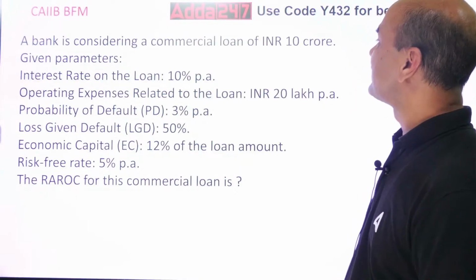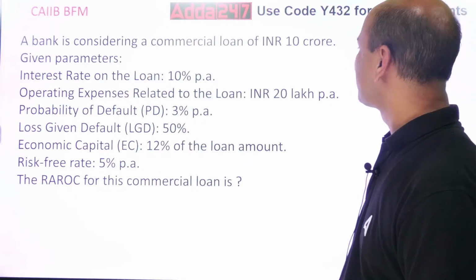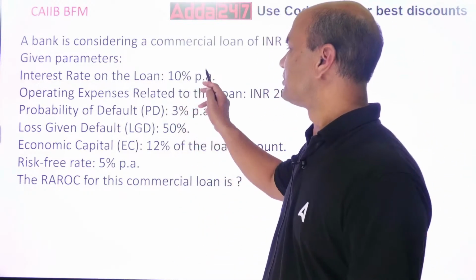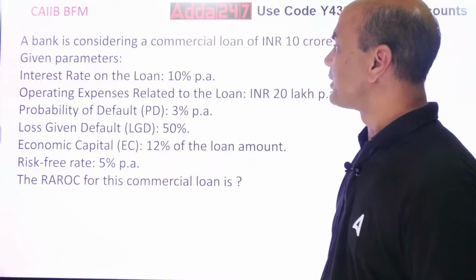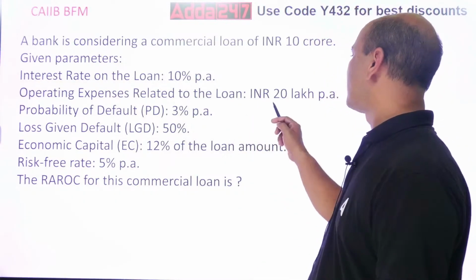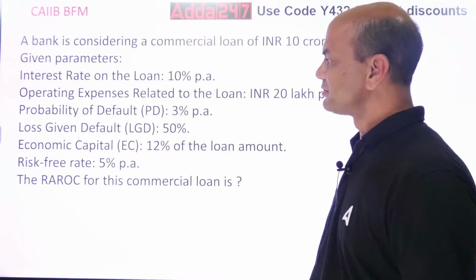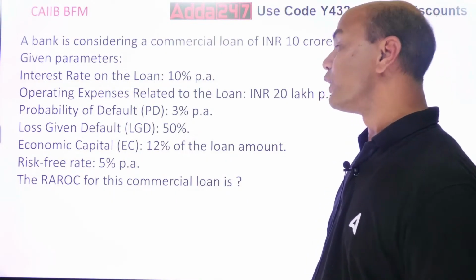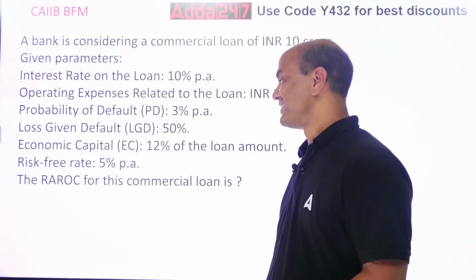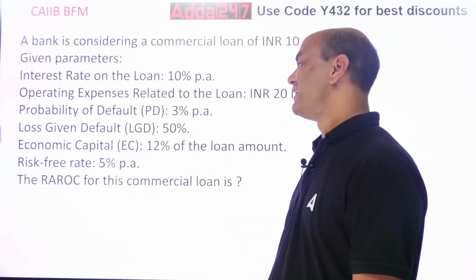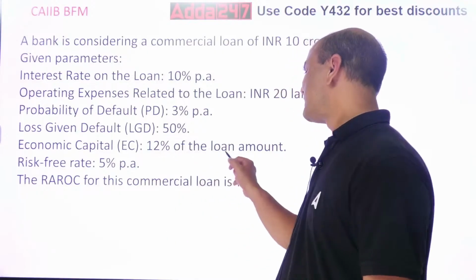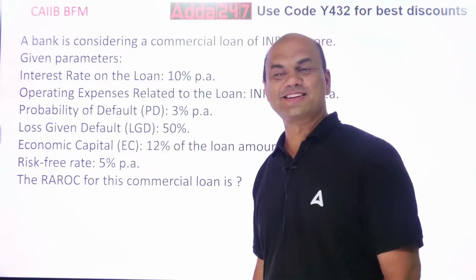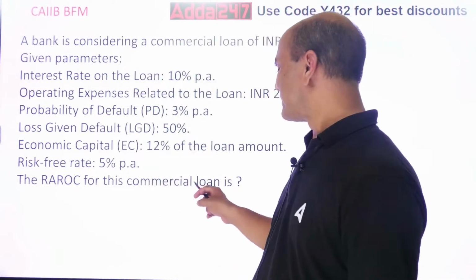A bank is considering a commercial loan of INR 10 crores. Given parameters: interest rate on the loan is 10% per annum. Operating expenses related to the loan are INR 20 lakhs per annum. Probability of default is 3% per annum. Loss given default is 50%. Economic capital is 12% of the loan amount. Risk-free rate is 5%. The RAROC for this commercial loan is,